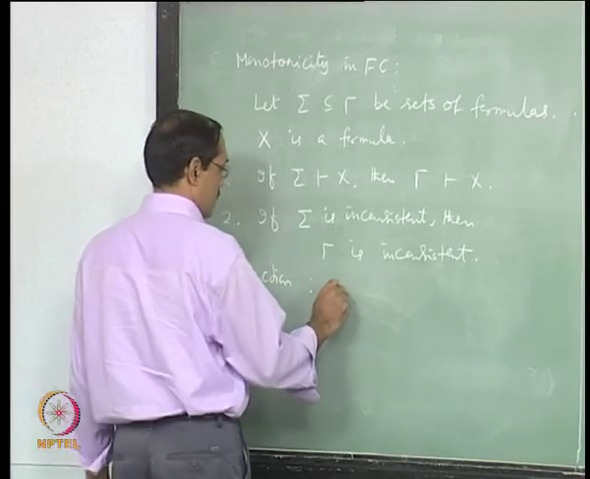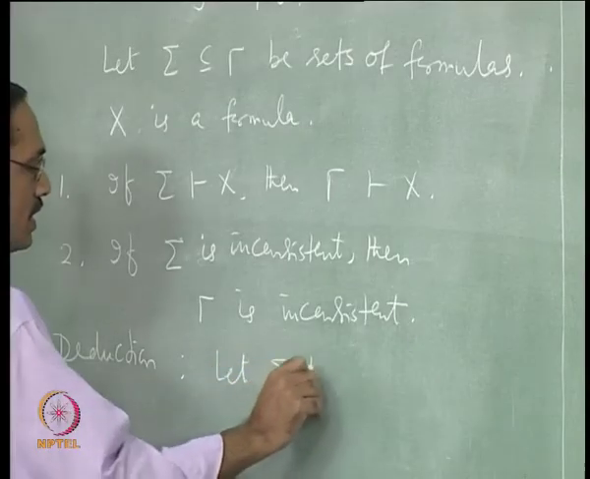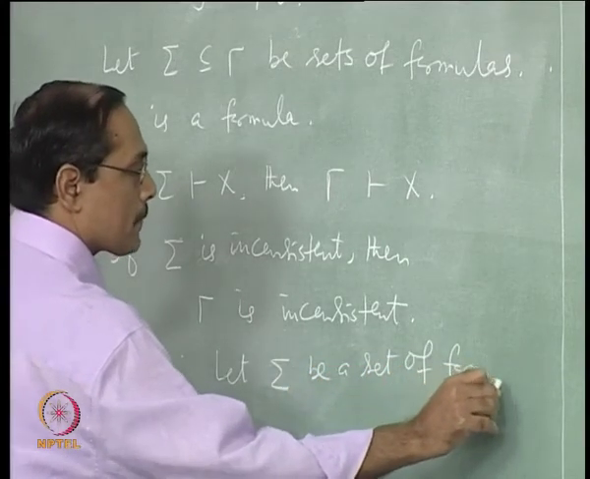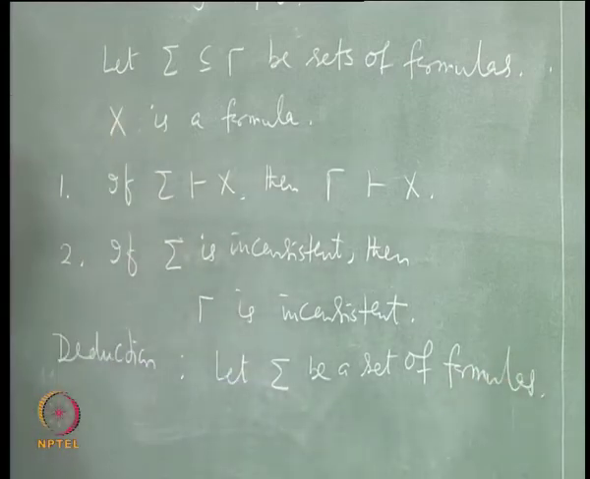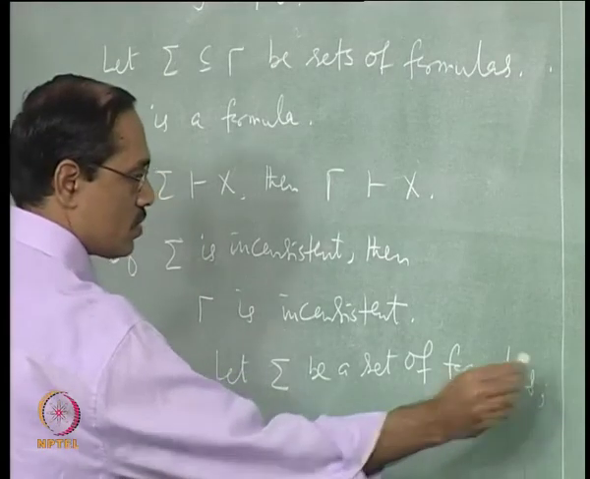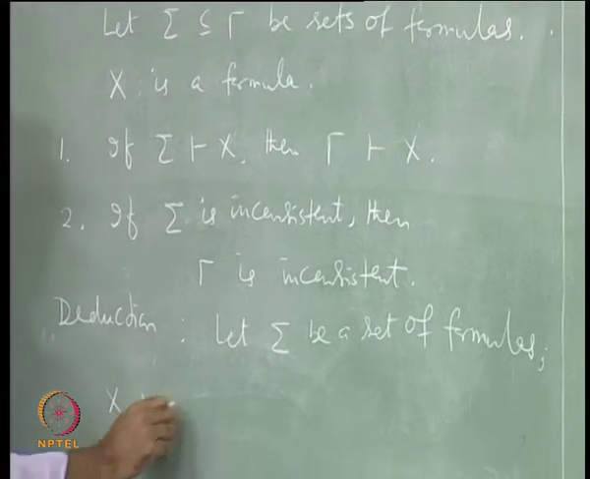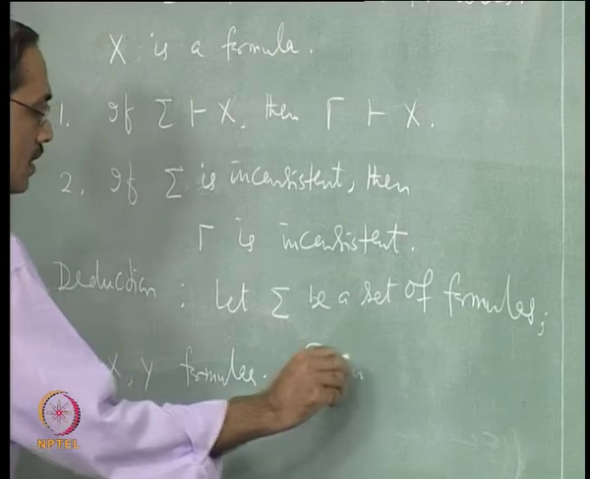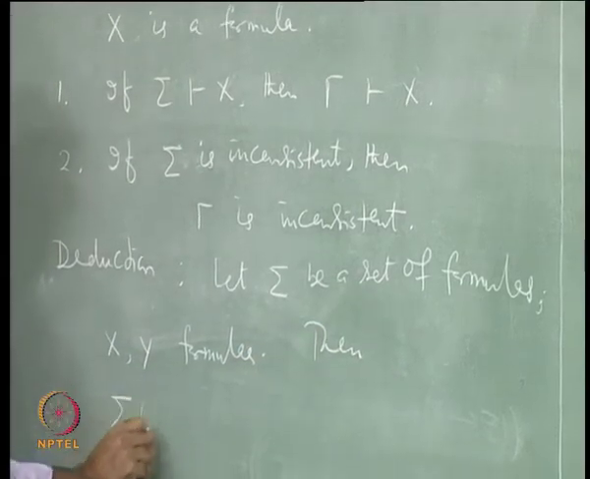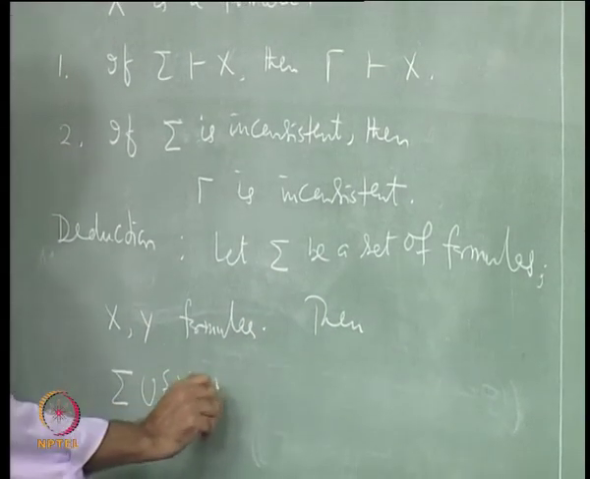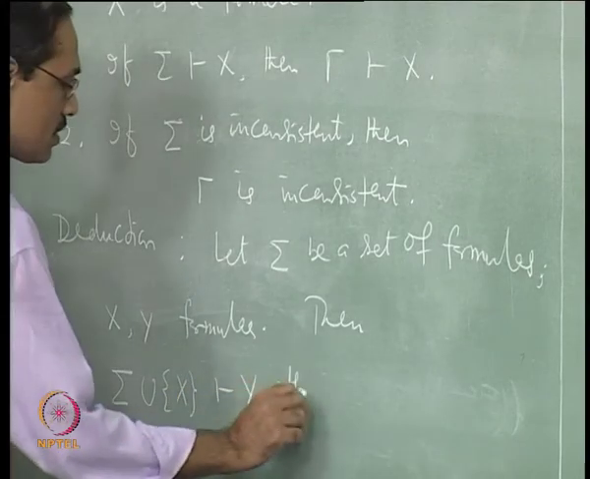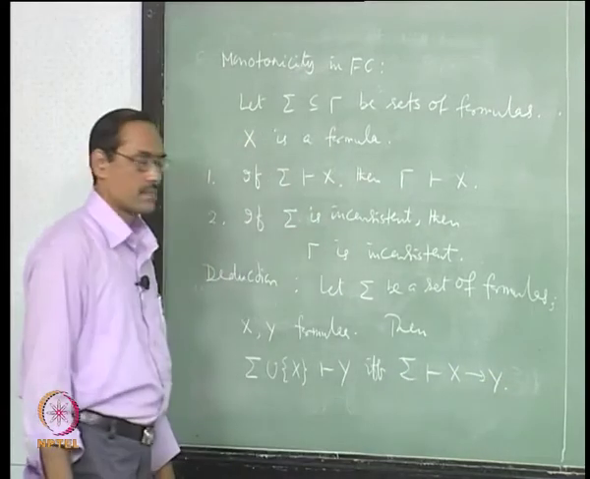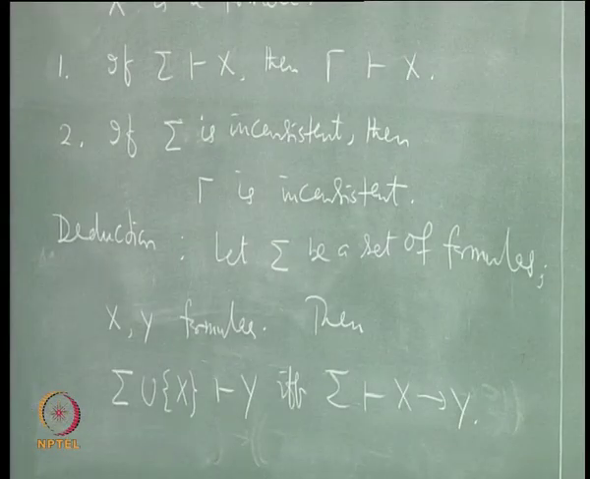So, this will say: let sigma be a set of formulas, and you need two formulas at least, x and y. Then sigma union x entails y if and only if sigma entails x implies y. Okay.